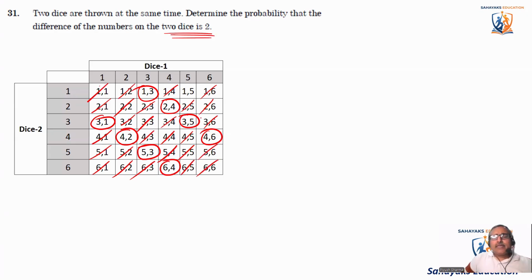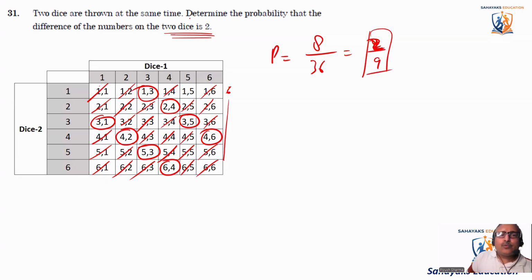So what are the places? There are 8 places where the difference comes out to be 2. And what are the total number of choices? There are 6 and 6, so total 36 choices. So the probability is equal to the favorable events, that is 8, divided by total events, that is 36. 4 2s are 8, so it is 2 by 9. 2 by 9 is the probability of the two dice having a difference of 2. Okay, coming to the next question.